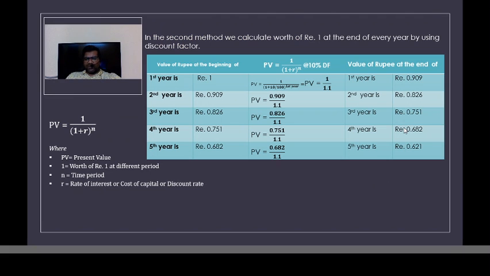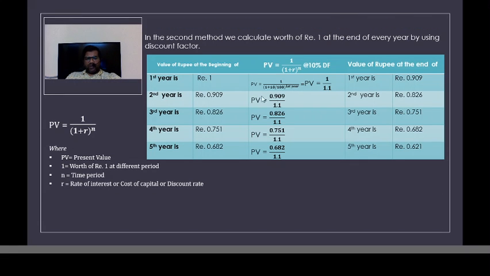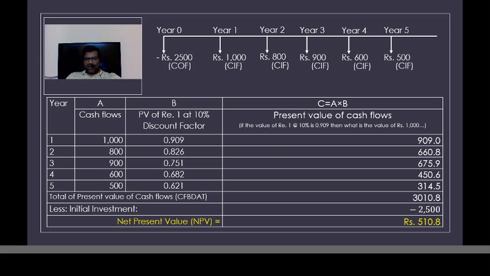So the choice is yours. You can follow this method, or you can follow the other method. This method seems to be much easier because these present value factors can easily be calculated using your calculator, right? So the calculation is much easier to do, something which we have done in the classroom.